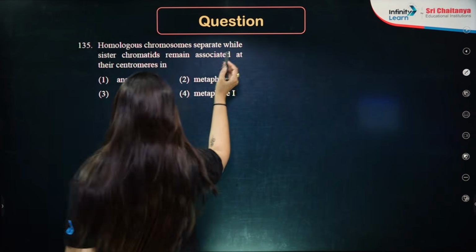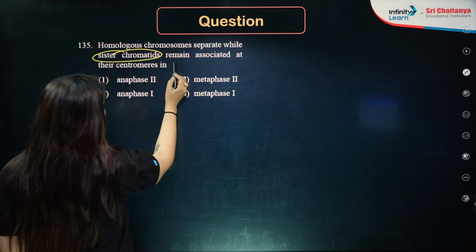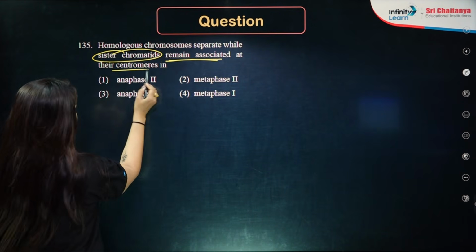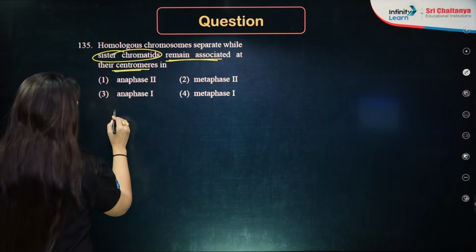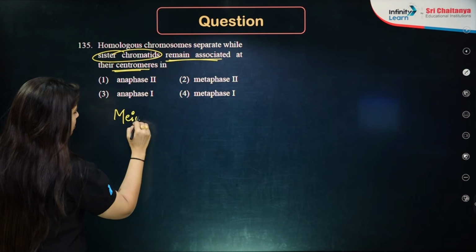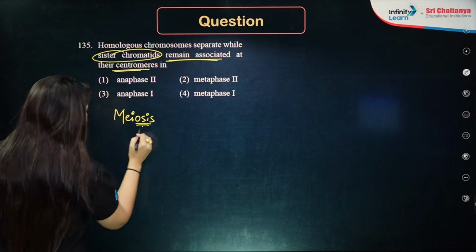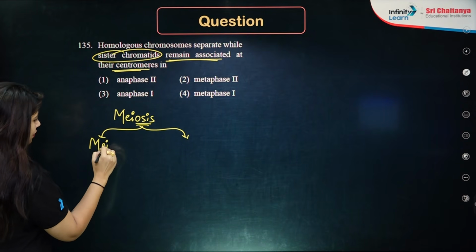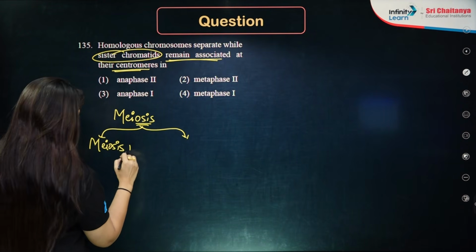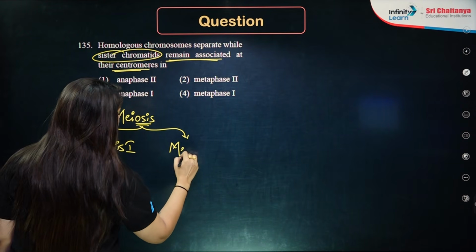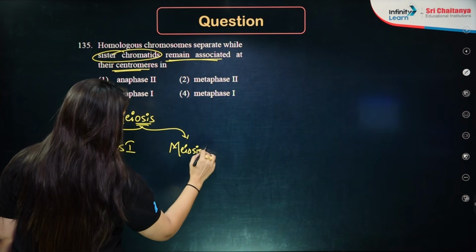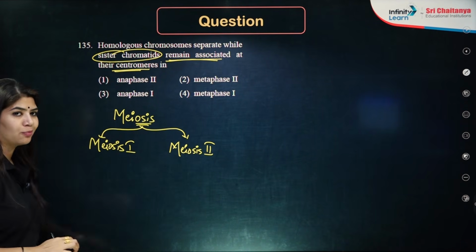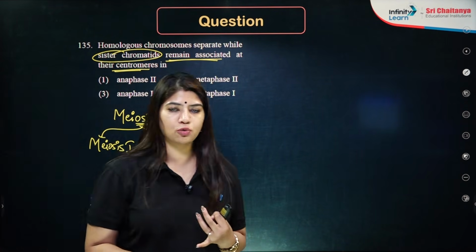Homologous chromosomes separate while sister chromatids remain associated at their centromere in. When we speak about meiosis, it is into 2 stages. Number 1 is my meiosis 1, then we have meiosis 2. In meiosis 1, we have prophase, metaphase, anaphase and telophase.